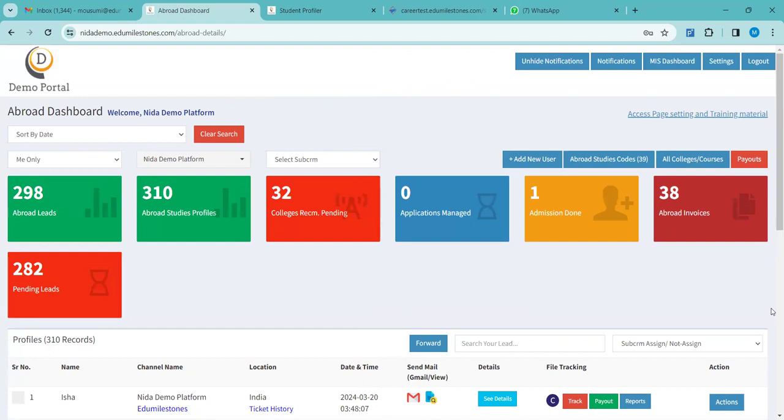We can forward after every document is uploaded, SOP also. When can we forward one student to Edu Milestones? You can forward from the initial stage itself, but the student's profiling has to be done. Without the profiling, you cannot forward it to Edu Milestones. So you can forward for university shortlisting. From that phase itself, you can forward applications to Edu Milestones.